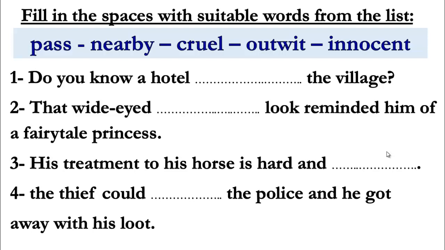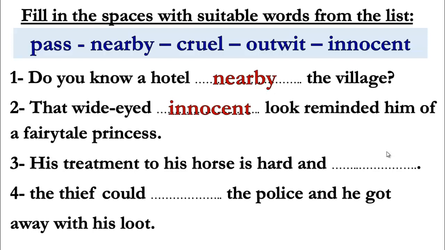The first one, do you know a hotel? Okay, that's right. So nearby the village. So the hotel here, nearby the village. The second one, that wide-eyed, look, he says look here, so reminded him of a fairy tale princess. So what about the look here? Do you remember? We have said this one many times. Excellent. Innocent. Innocent.